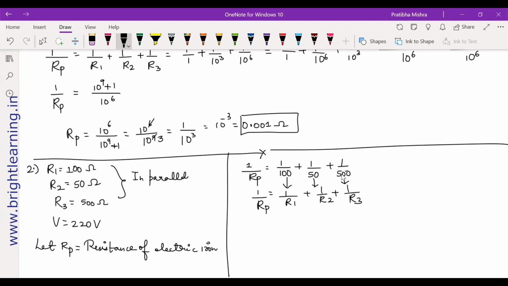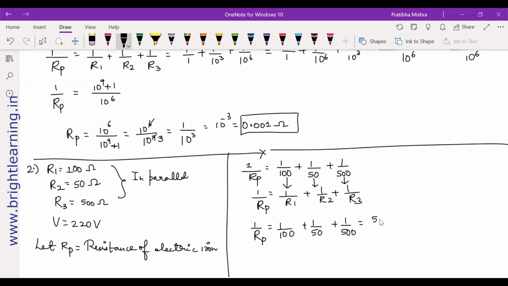Now, 1 by 50 and 1 by 500. So 1 by R3 is nothing but 1 by 500. I'll just rewrite it again. Now tell me, what will be the LCM here? 500. Very good.